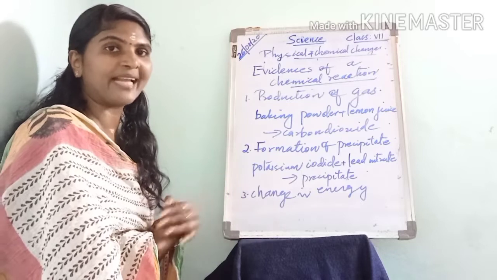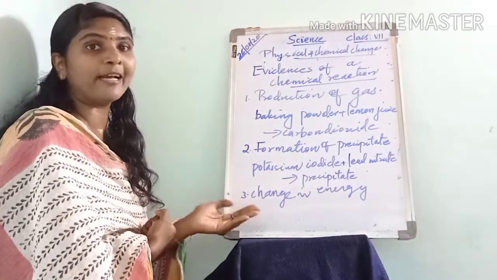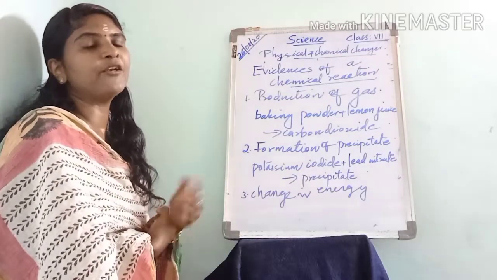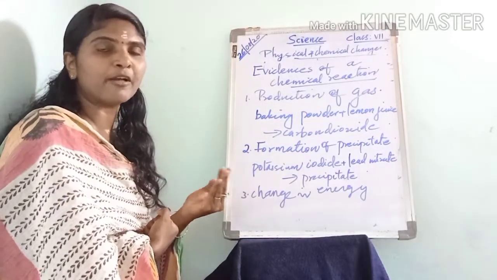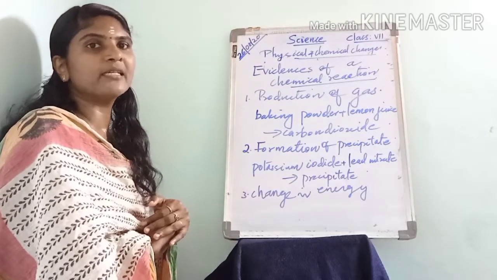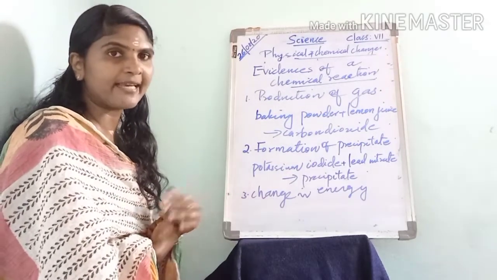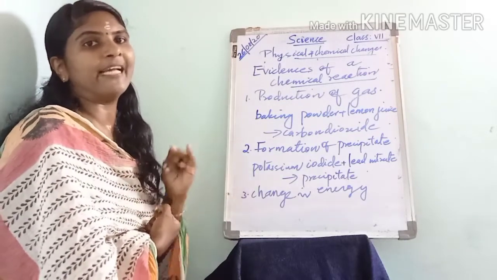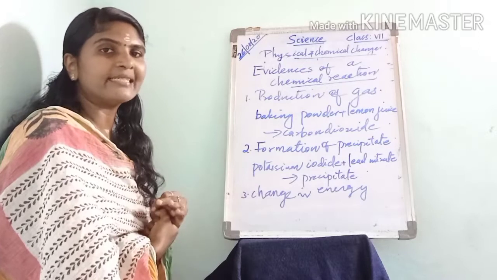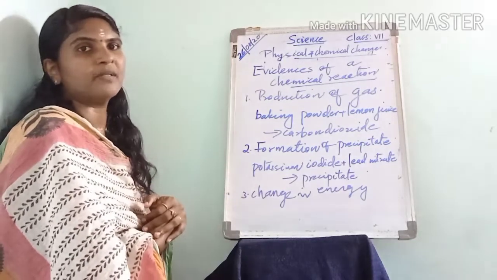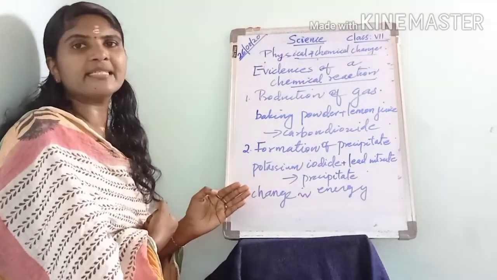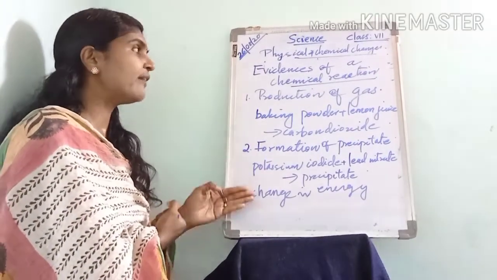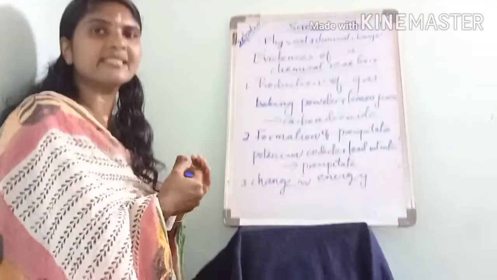The burning of firecrackers. Here we get three different forms of energy. Do you know what the three different forms of energy produced with the burning of firecrackers are? Heat energy, light energy, and sound energy. So the change in energy can be taken as the evidence of chemical reaction. The third evidence of chemical reaction is the energy change.